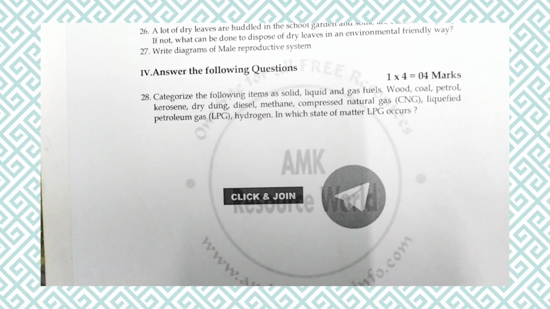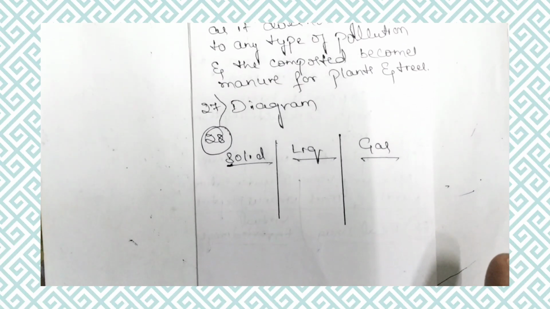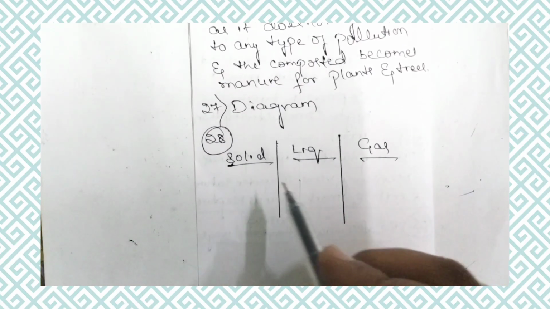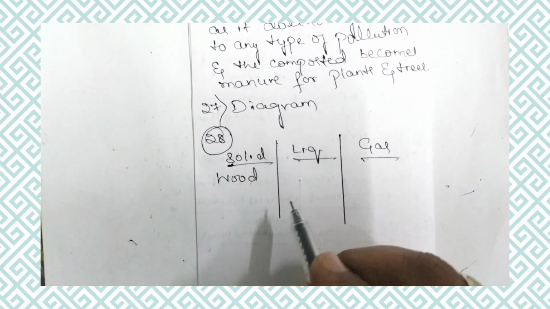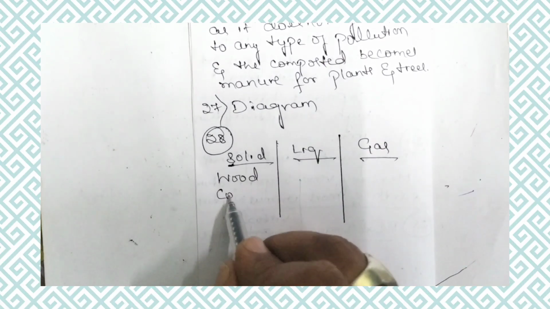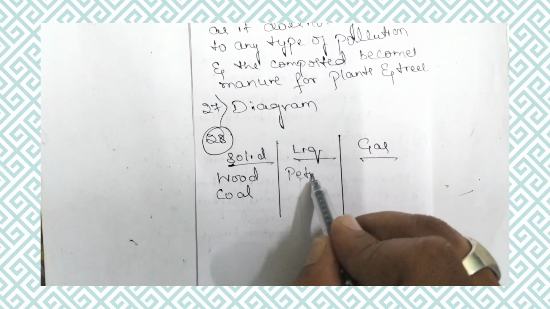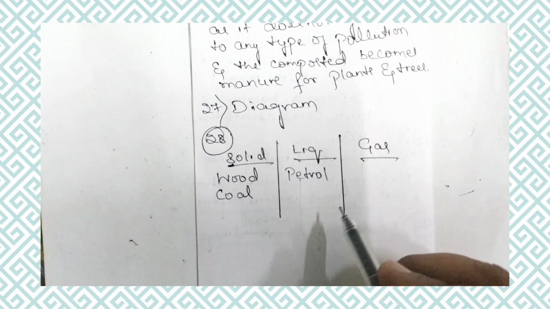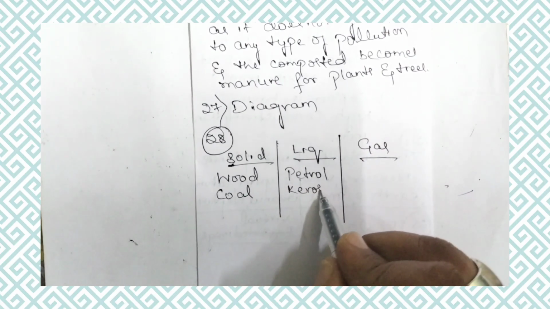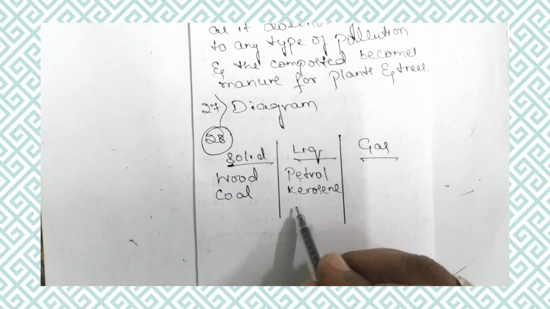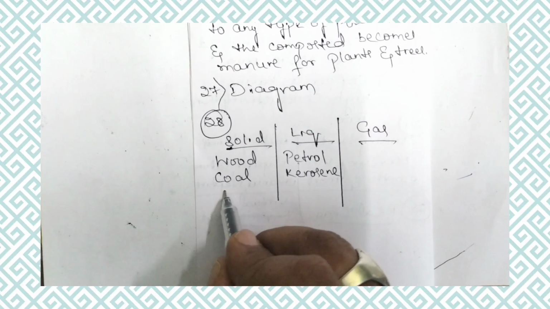Now let us answer all these. Let us categorize them as solid, liquid and gas. The first one given is wood. Wood comes under solid. Then coal is also solid. Then petrol comes under liquid. Kerosene is also liquid. Then dry dung comes under solid.